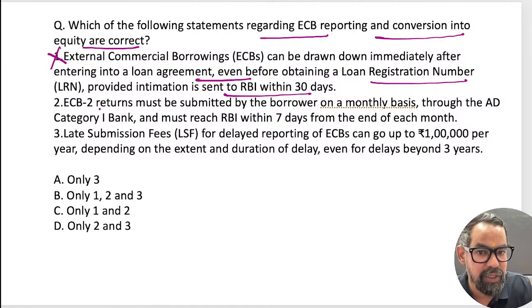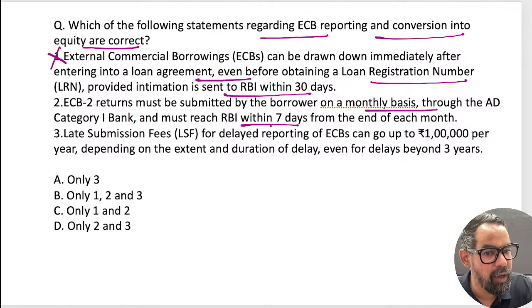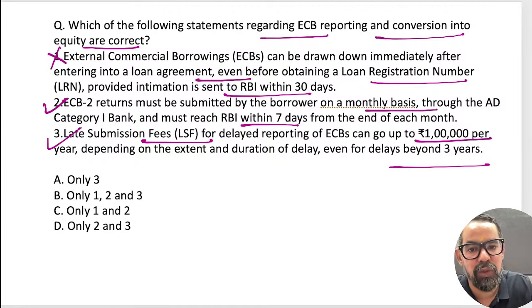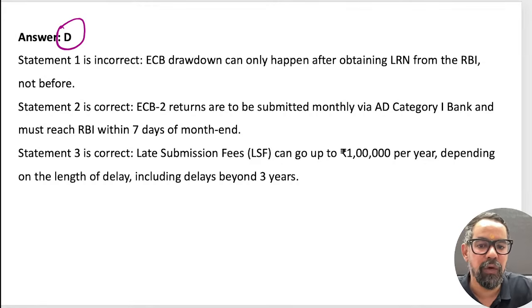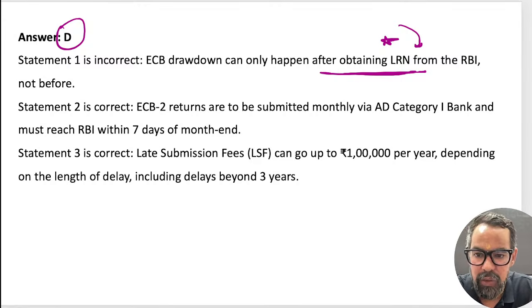Then the next one is ECB2 return must be submitted by the borrowers on a monthly basis through the AD category 1 bank and must reach RBI within 7 days from the end of the month. Late submission fee for delay can go up to 1 lakh or go beyond 3 years, also true. So 2 and 3 means option D will be the right answer. So ECB drawdown can only happen after obtaining the LRN from RBI. That is the one. And I guess this was a bit easy question also, right?